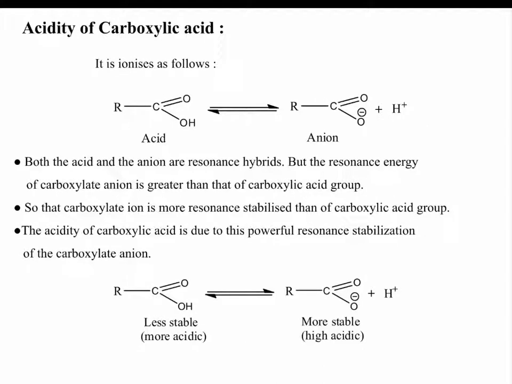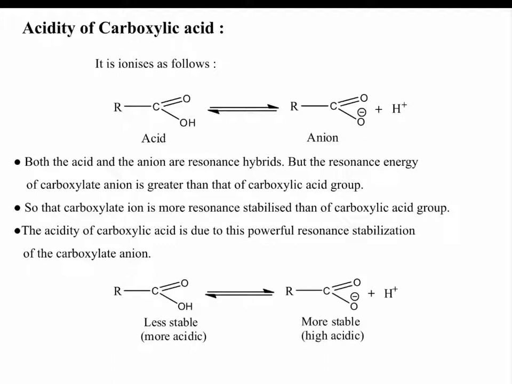Acidity of carboxylic acid. What does acidity mean? Which one easily donates H plus ion, that is called acidity. Here I show the ionization of carboxylic acid. Carboxylic acid ionizes to give carboxylate anion and H plus ion.